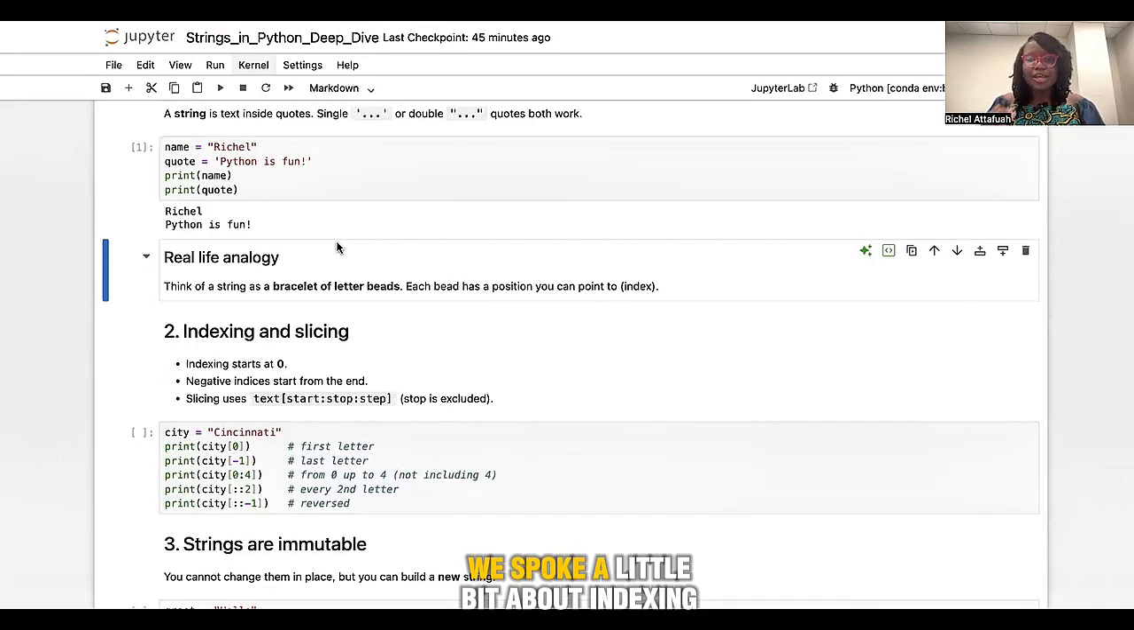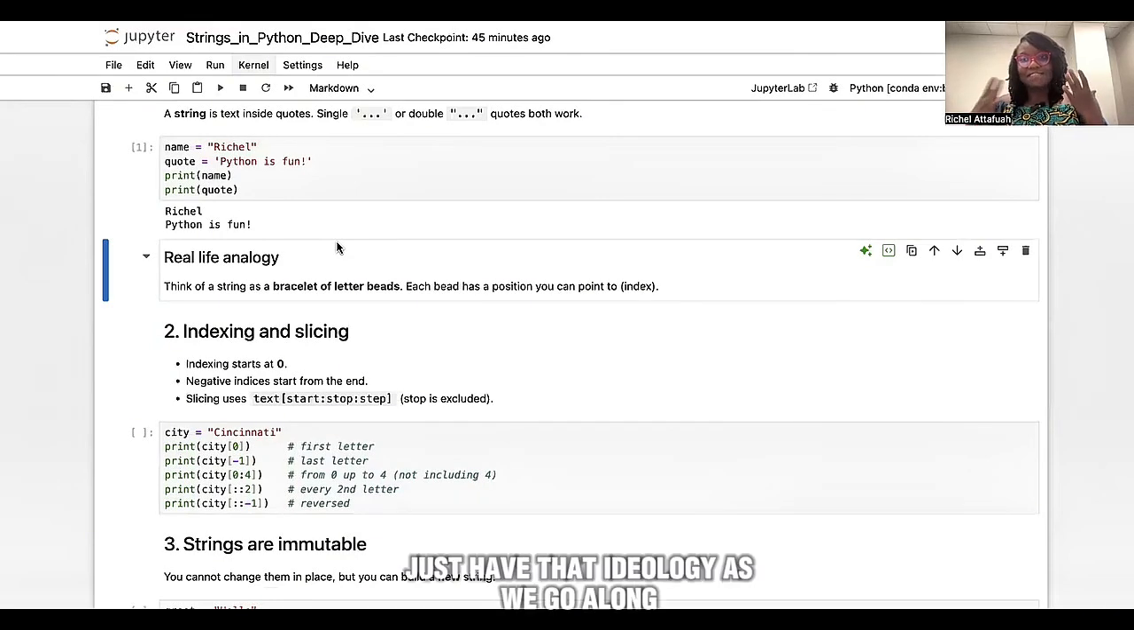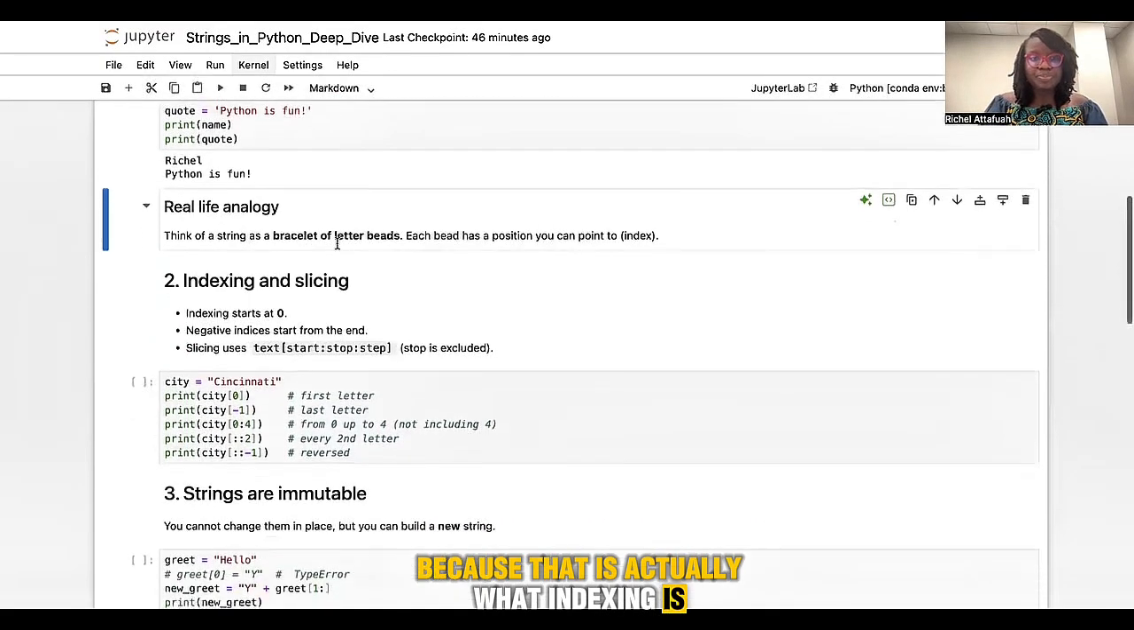Now we're going to look at what indexes are. We spoke a little bit about indexing, and I'm going to go into details in this video. So take it like you have a bead with letters on the bead, and each bead has a position. Just have that ideology as we go along the video, because that is actually what indexing is.